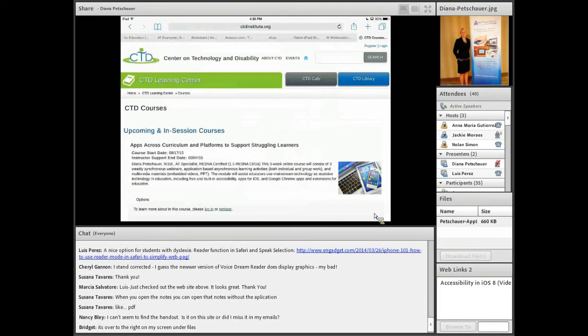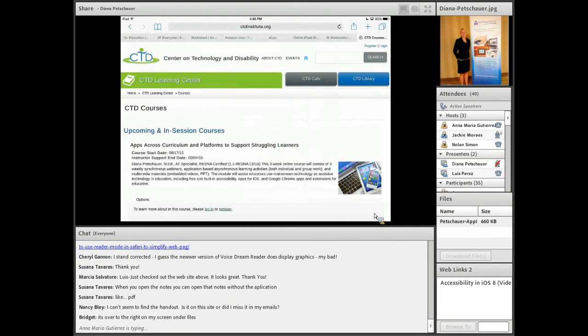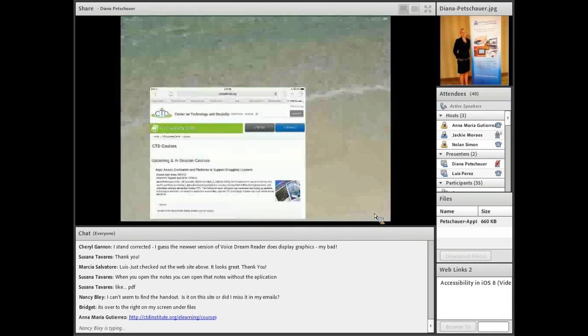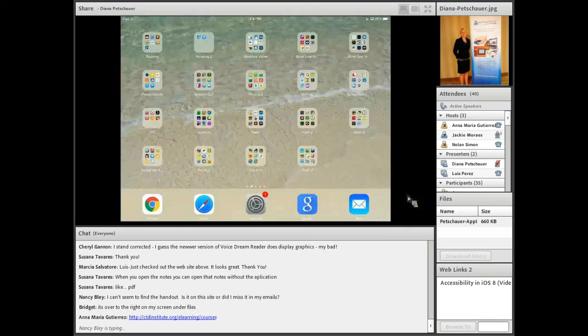You'll log in and you'll be able to, I thought I was logged in, maybe I got kicked out there. But you do want to go to the different activities and resources. There are video resources on there for you. There's the iOS accessibility resource. And there are places for you to answer the discussion questions or ask me any questions throughout the week. And there are places for you to add your activities that you're going to be doing throughout the week with the apps. And if you have any questions on any of the apps that I showed or was not able to show, please feel free to put them there. And I will also answer any questions that you have currently if there's any in the chat for us right now.